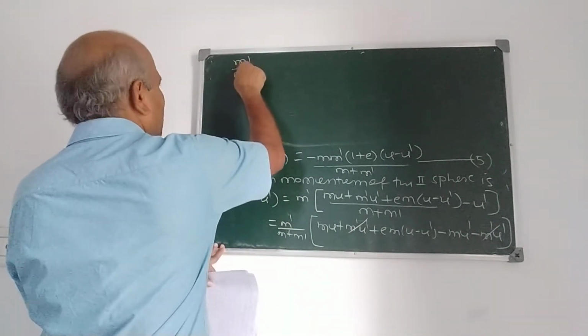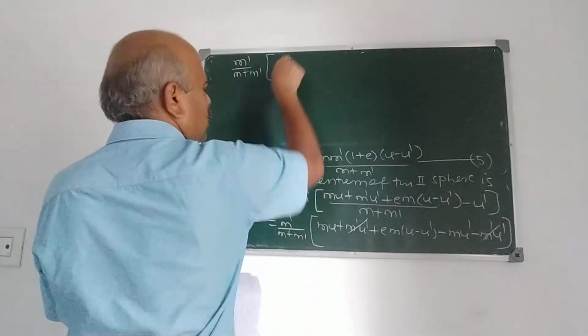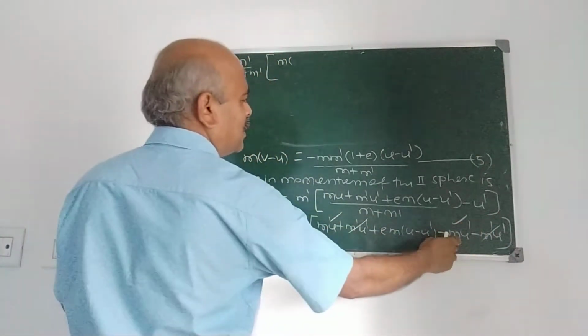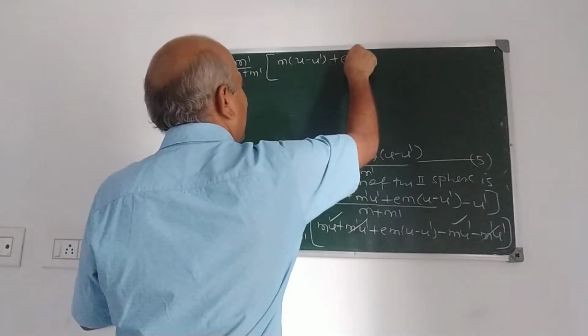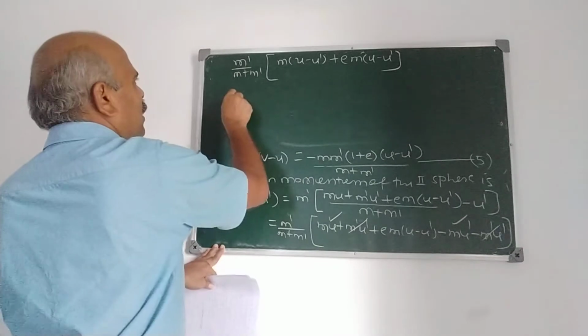m dash upon m plus m dash into m into, say I take m common from the first and this term, m into u minus u dash plus e m into u minus u dash, upon m plus m dash.